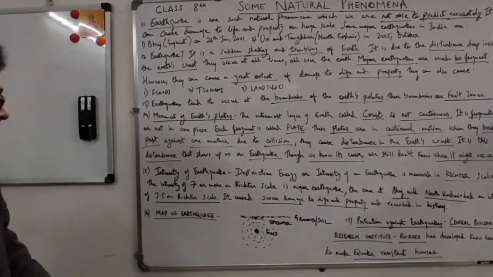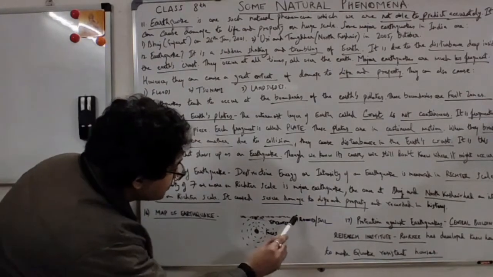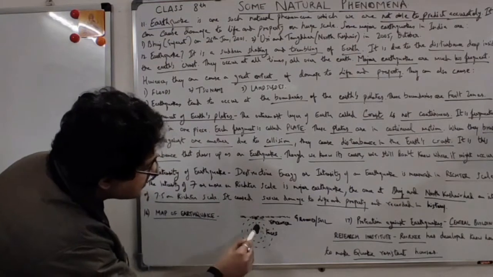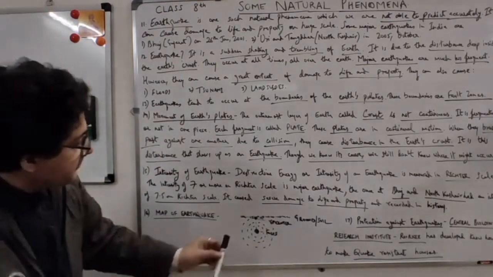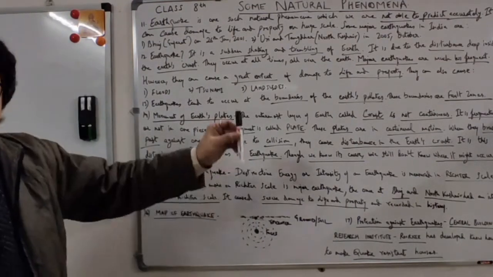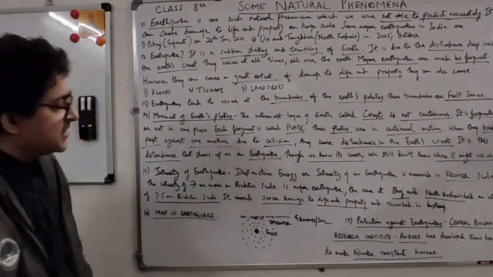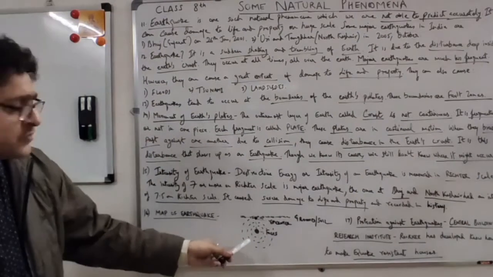This is the map of the earthquake. So you see, this is the ground soil, and this is the focus. Deep down in the ground there is a focus, and the perpendicular line which we draw straight from the focus to the ground is the epicenter. First, somewhere deep in the ground, you have the focus.